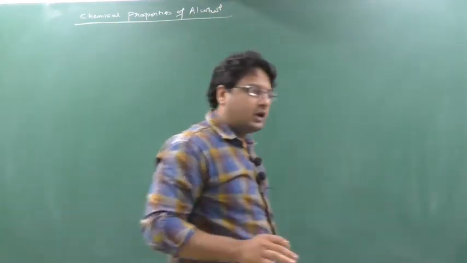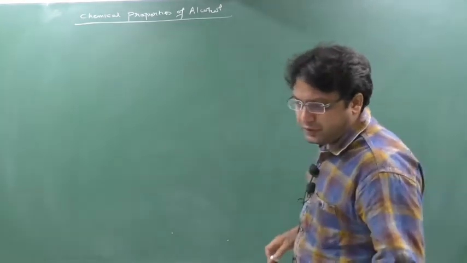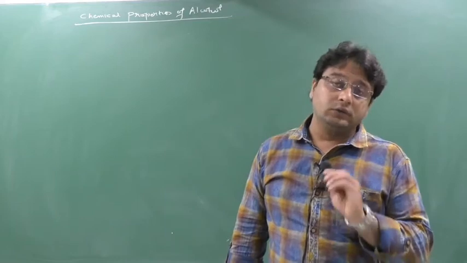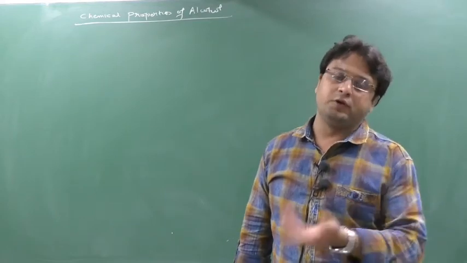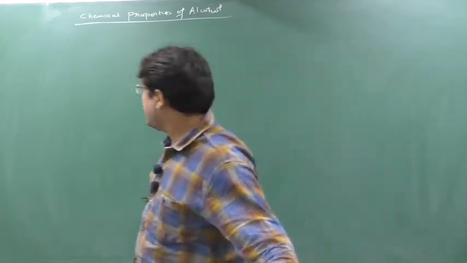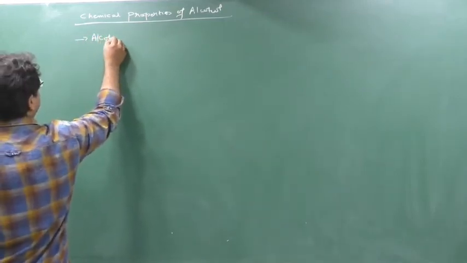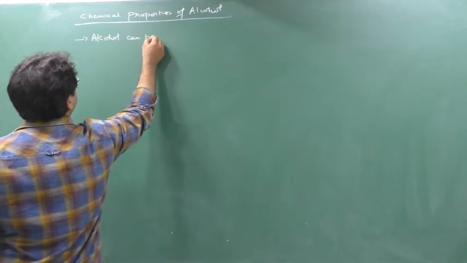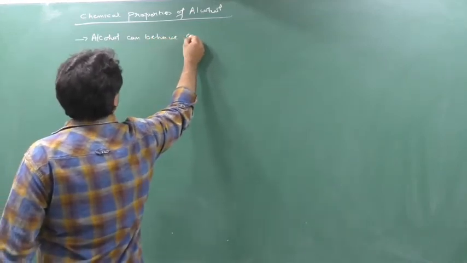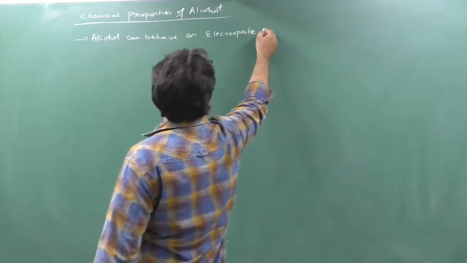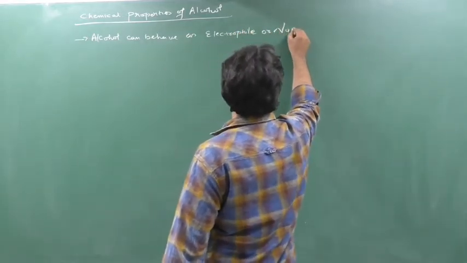There are many chemical properties of alcohol, but before starting, we should know how alcohol will behave in front of what. So write down along with me: alcohol can behave as an electrophile or a nucleophile. It can behave as both.